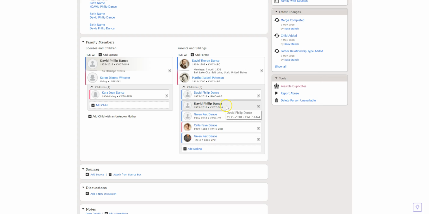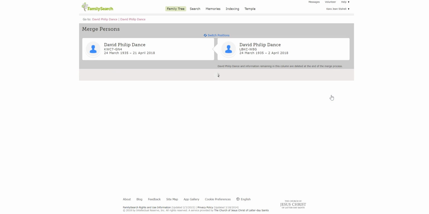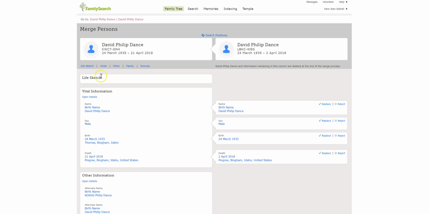So with the proper deceased record as the one that we're anchored on, you can tell because it's highlighted in gray, we're going to see if we can find any duplicates, if we can find this one as a duplicate. We click on possible duplicates, and there it is. So if we review the merge, then you can see that this is the person ID that we are anchored on and have been working on, and it's the one that has all the ordinances attached to it.